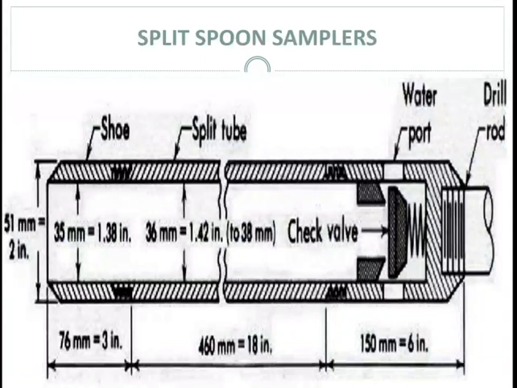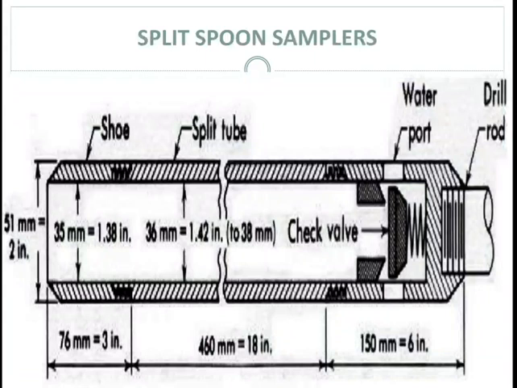First, in split spoon sampler, initially a hole is created by an auger. Then the sampler is lowered to the bottom of the borehole by attaching it to the drilling rod. Then the sampler is driven by forcing into the soil by blows from a hammer, and the sampler is then withdrawn from the hole, and the driving shoe and the sampler head are removed into two halves.